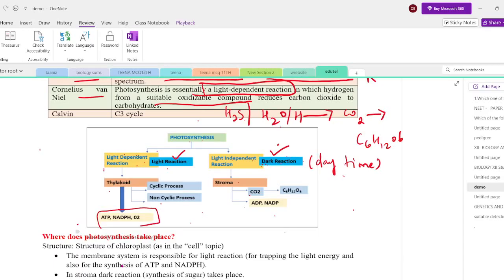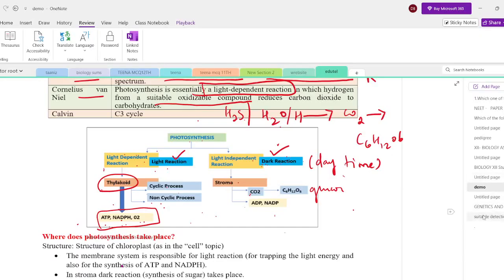So the light reaction produces two important energy carriers, ATP and NADPH, and O2 is the byproduct. The light reaction takes place in the thylakoid. There are two processes called cyclic process and non-cyclic process. Both processes produce ATP and NADPH and evolution of O2. These are the light reaction products, whereas in the dark reaction, CO2 is reduced to produce glucose molecules by using the ATP and NADPH.